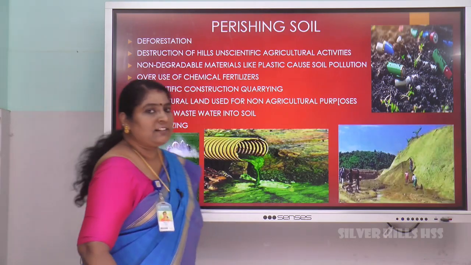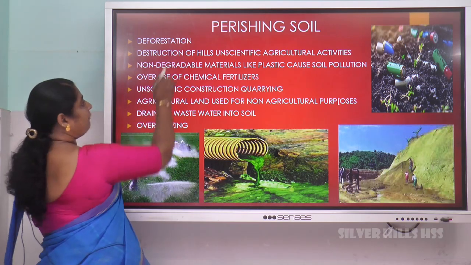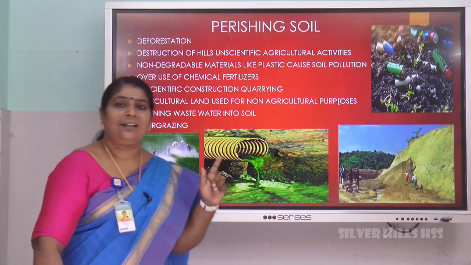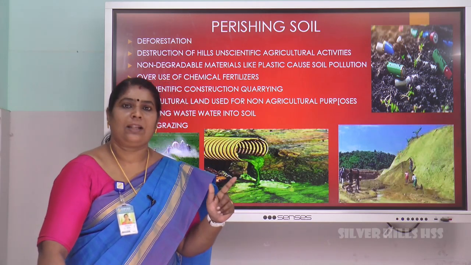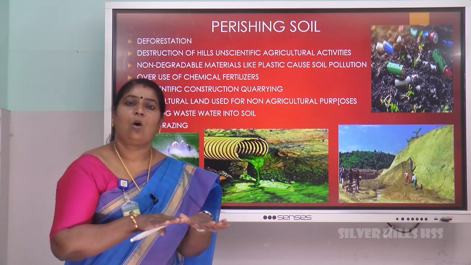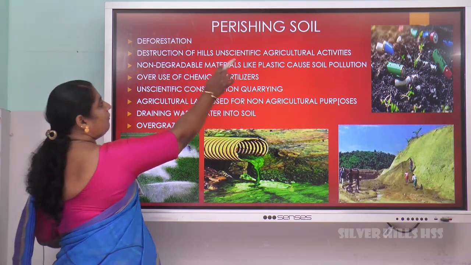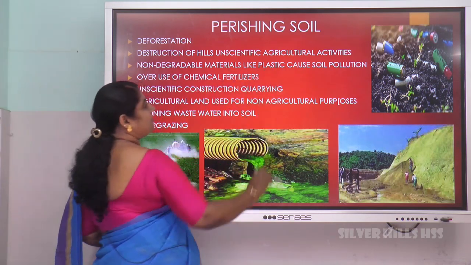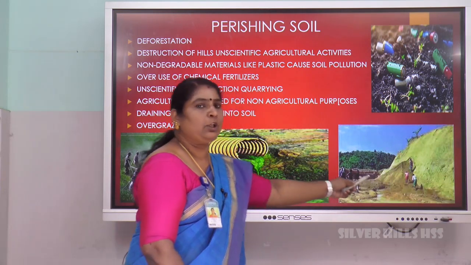Next, perishing soil. How soil is polluted. First point, deforestation. Do not cut down the trees because the roots of the trees hold the soil just like a net. So if ever the trees are cut down, the soil erosion will take place quickly. Next, destruction of hills, unscientific agricultural practices. When the hills are destroyed, the soil is polluted here.